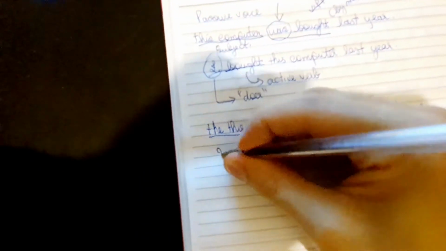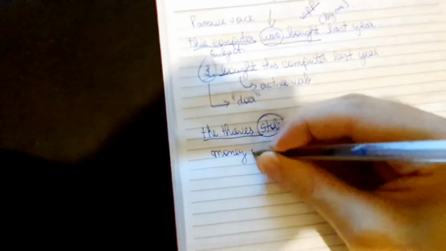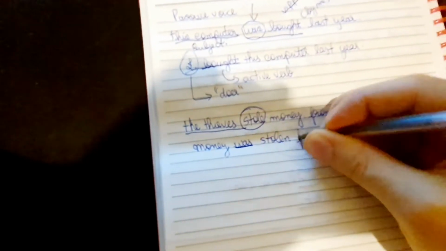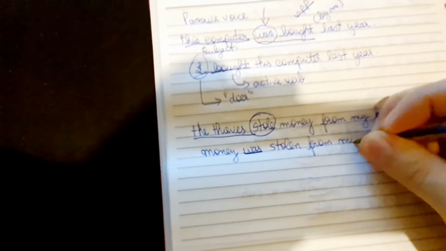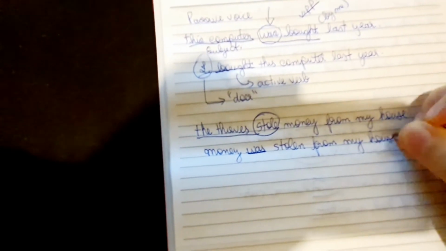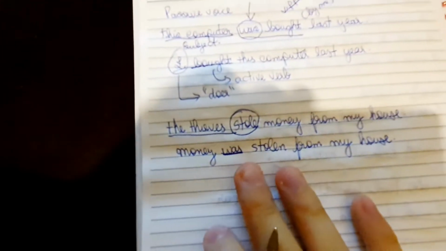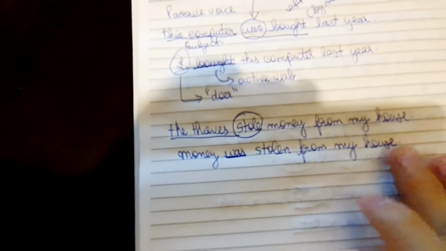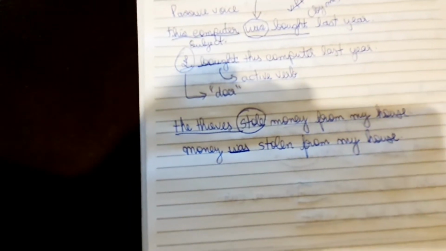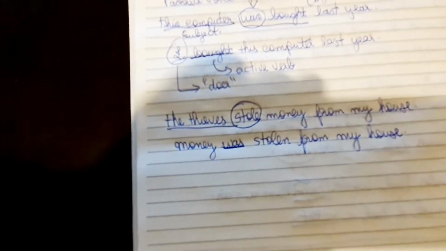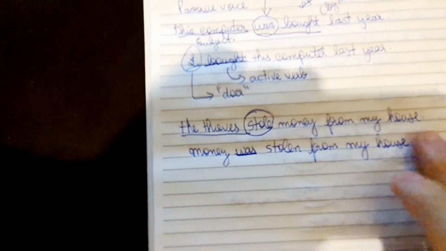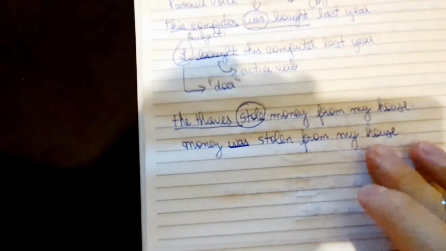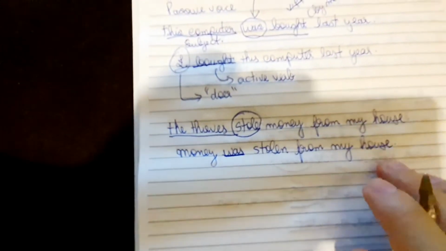So I say money was stolen from my house. I don't need to tell here who is the doer of the action. I know that I am not the doer of the action, right? I'm not determining the subject here, but it's very common to use the passive voice this way.